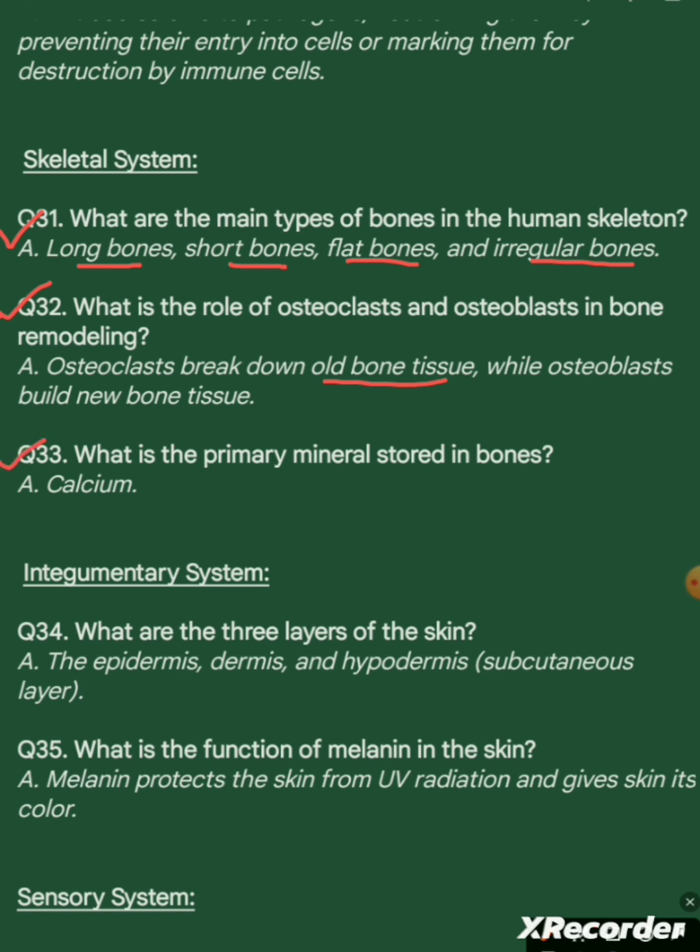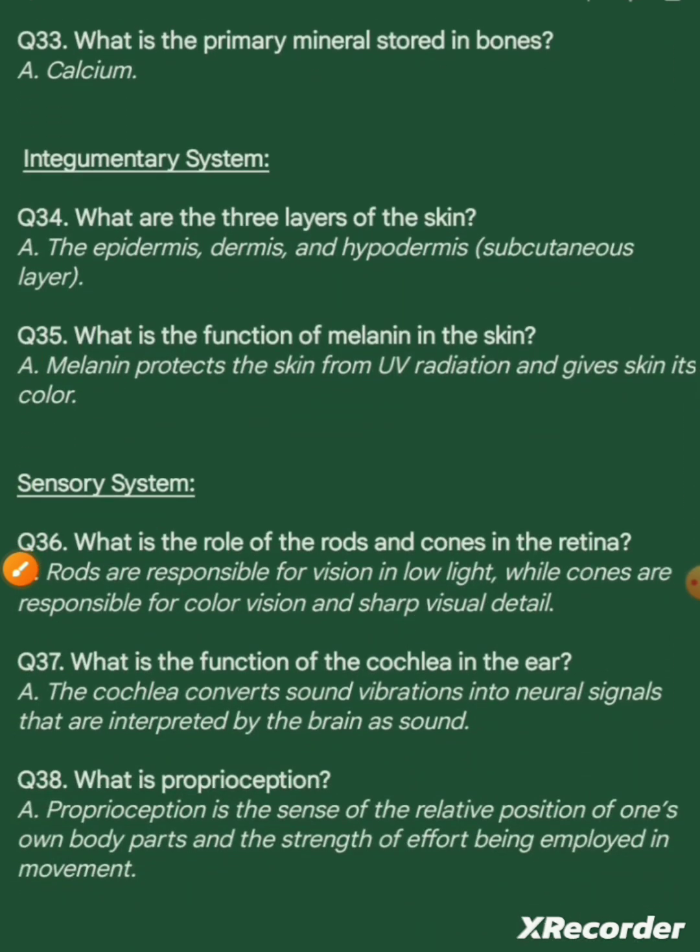Question 33. What is the primary mineral stored in bones? Answer. Calcium. Integumentary system. Question 34. What are the three layers of the skin? Answer. The epidermis, dermis, and hypodermis.